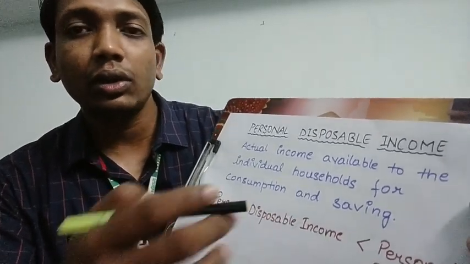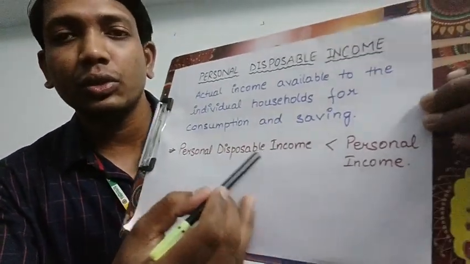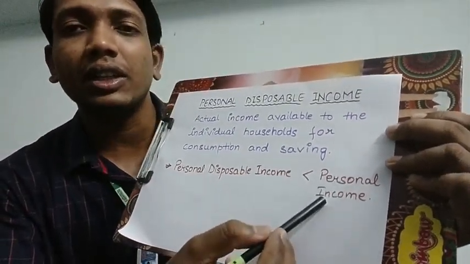Now how do we get this personal disposable income? Before moving into it, we need to know one very important point, that personal disposable income is always less than personal income. Now you can ask, sir, why is it always less than personal income?